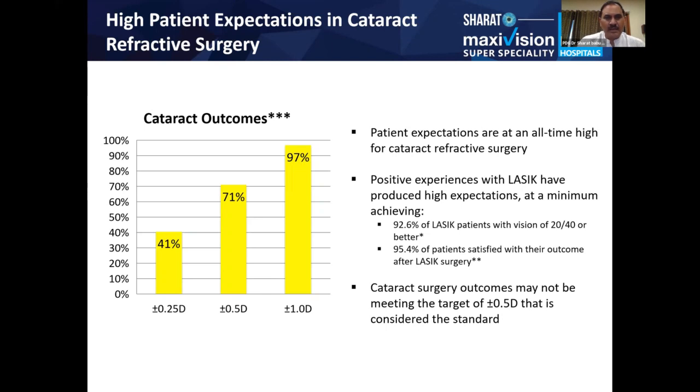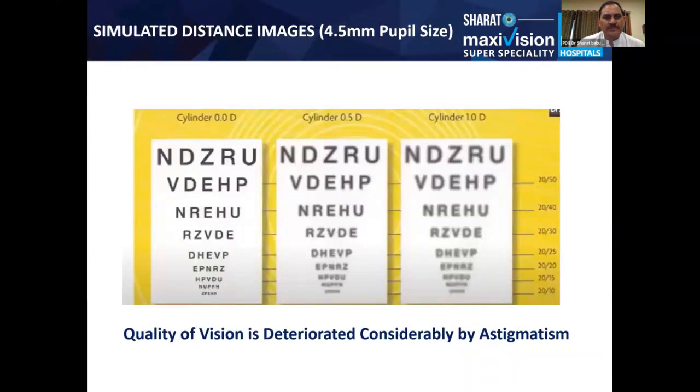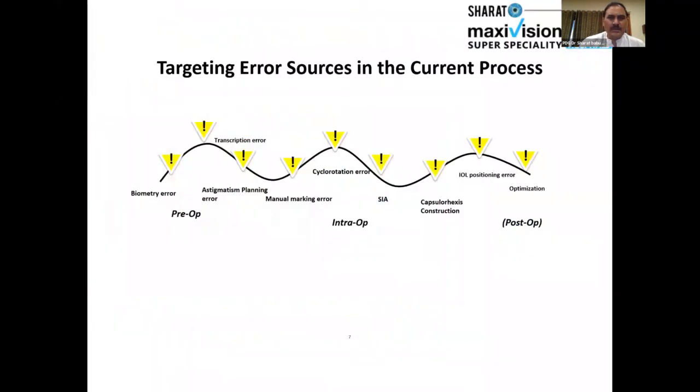So if you need to give a good correction, we need to have a good equipment and then good surgery and then good best results. So for that, we need to have a good machine too. So this is how it looks post-operatively if the patient has a residual cylinder. This is how the vision looks like. So now what are the different error sources you see whenever you are marking manually?